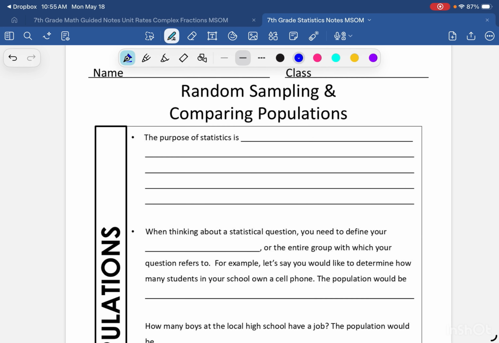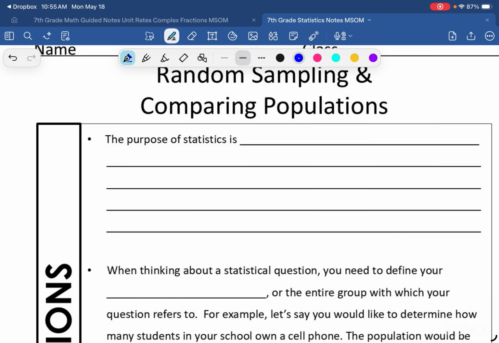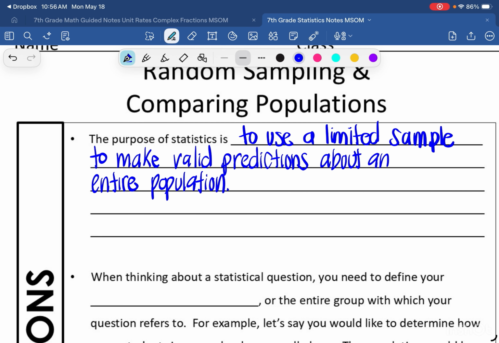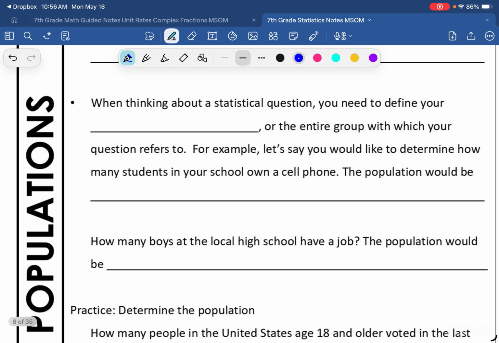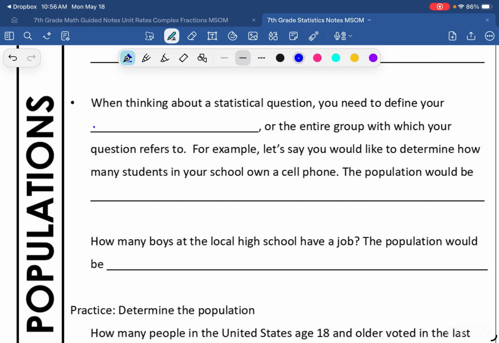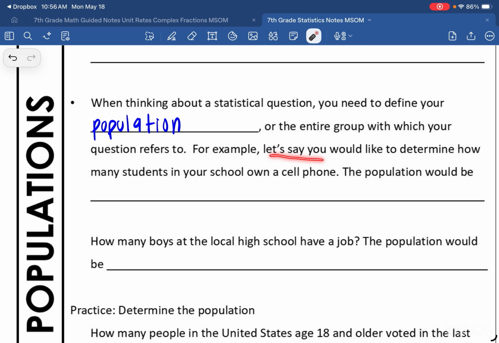We're going to get into a little more depth on what is population. First of all, the purpose of statistics is to use a limited sample to make valid predictions about an entire population. When thinking about a statistical question, you need to define your population, or the entire group with which your question refers to. For example, let's say you would like to determine how many students in your school own a cell phone. The population would be all the students at your school.